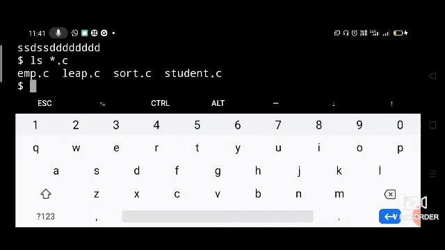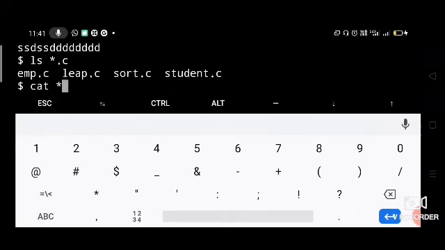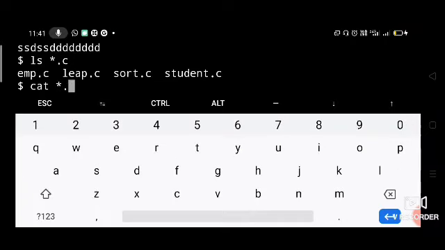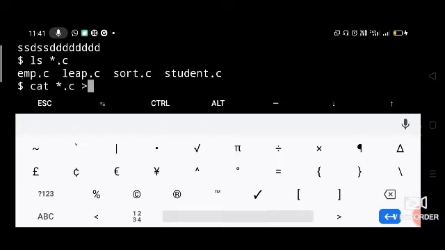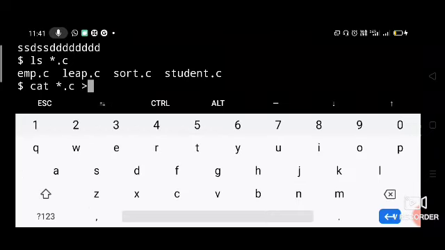We can store the contents of all these C files in a file like cat star.c and redirect it to another file. Let us say, we can say C programs.txt, enter.